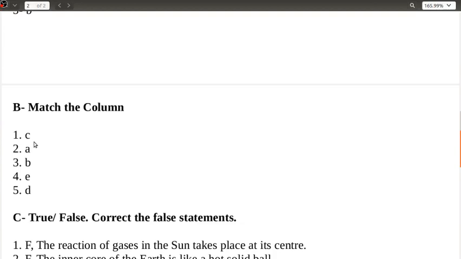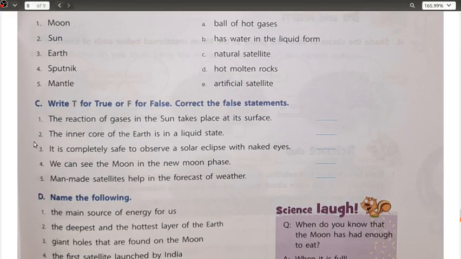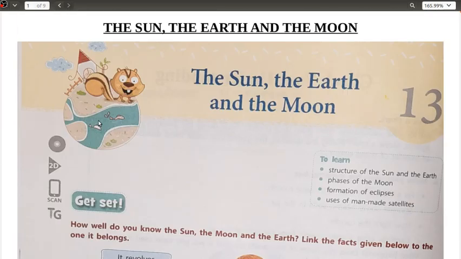All right. The next one we have here is: write T for true and F for false, and also correct the following false statements. The reaction of gases in the sun takes place at its surface? No. If you remember, all the reactions take place at the center of the sun.